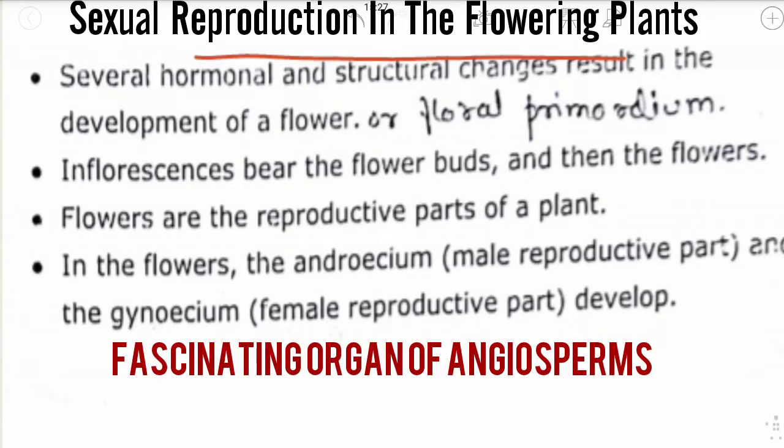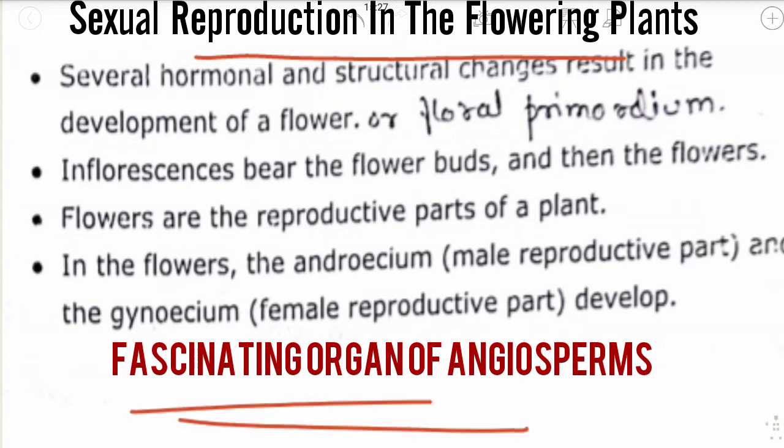Sexual reproduction in the flowering plants. All the flowering plants show the sexual mode of reproduction. Flowers are the fascinating organs of the angiosperms. Human beings have an intimate or deep relationship with the flowers.